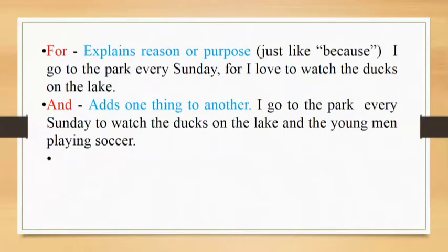The first one is for. For explains reason or purpose, just like because. Because is a subordinating conjunction, but for functions just like because. So: I go to the park every Sunday, for I love to watch the ducks on the lake. What is the reason? What is the purpose behind it? Somebody is going to the park every Sunday, and what is the reason? For I love to watch the ducks on the lake, because he loves to watch the ducks on the lake.